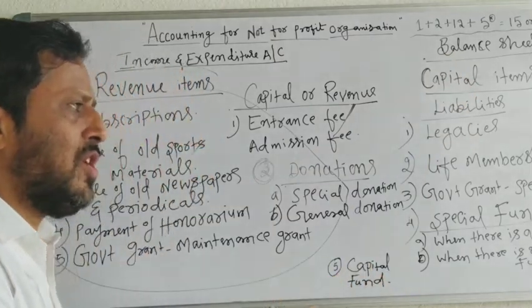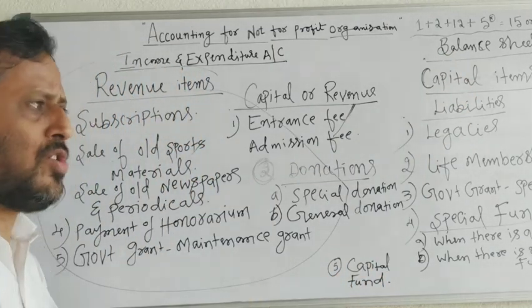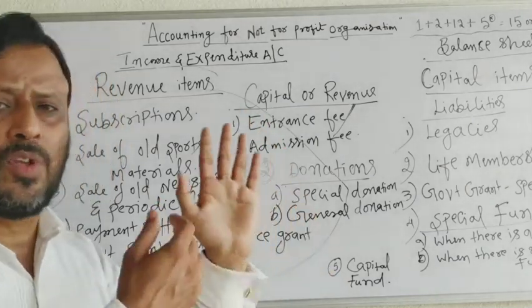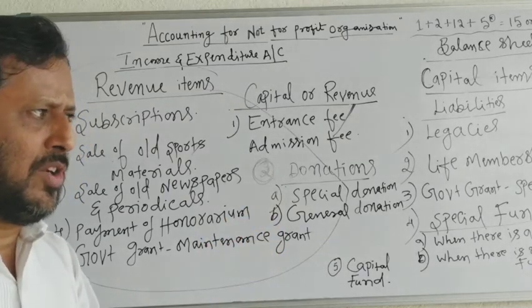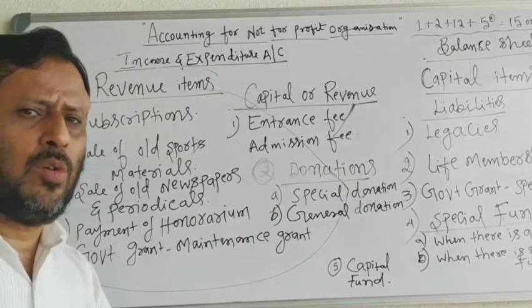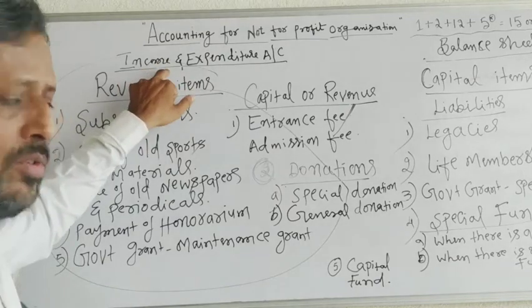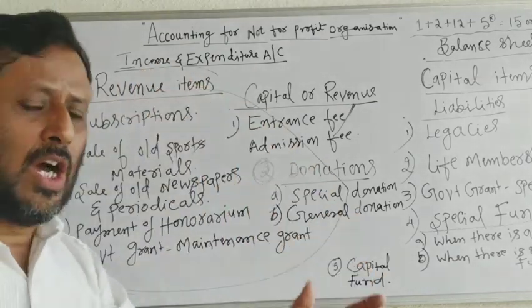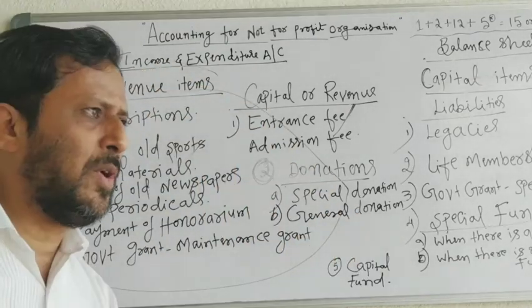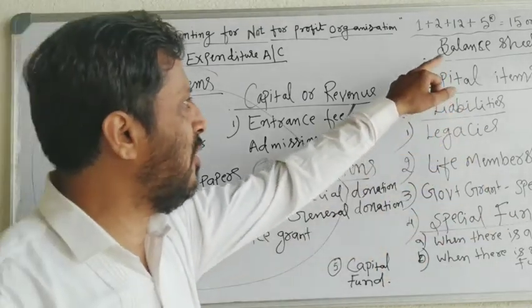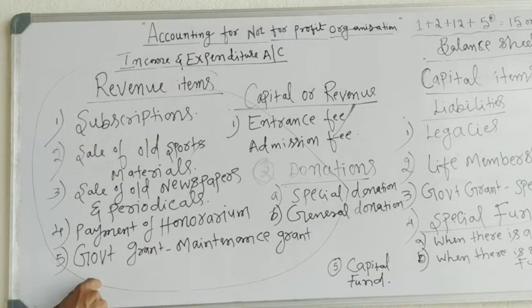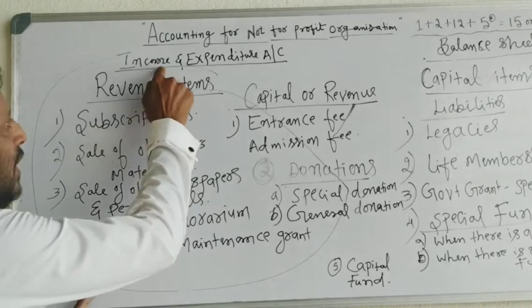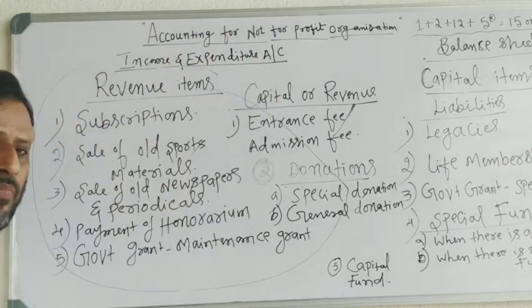When the question is given, you will get all revenue receipts, revenue expenditure, capital receipts, capital expenditure, assets, and liabilities. So you have to separate it. Revenue expenditure and revenue receipts are shown in the income and expenditure account. Assets, liabilities, capital expenditure, and capital receipts will be shown in the balance sheet. So all these revenue receipts and revenue expenditures will be shown in the income and expenditure account.